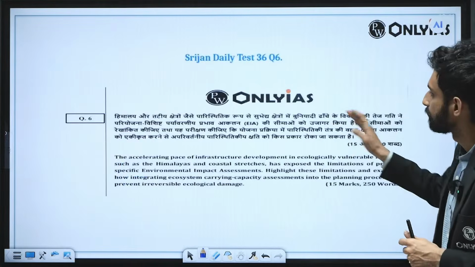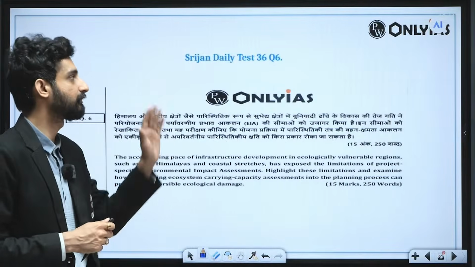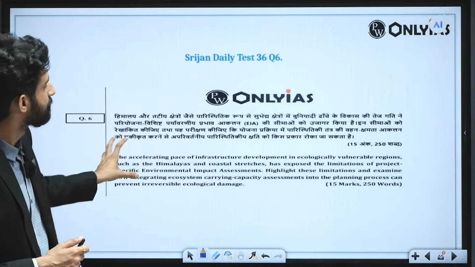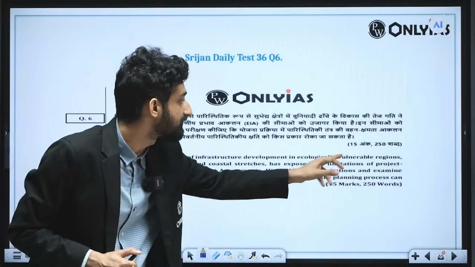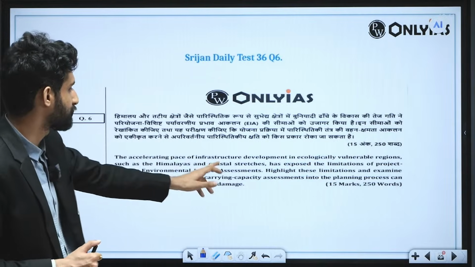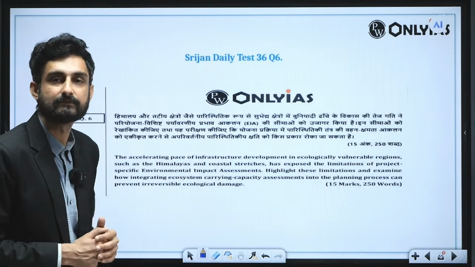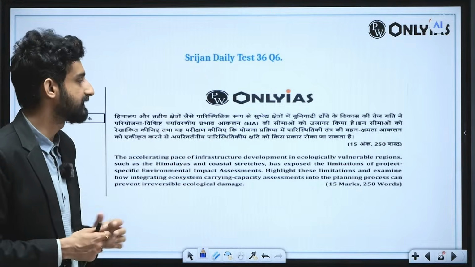So this question was also covered in our SRIJAN daily test that we were taking specifically for Mains 26 students. It was question number 6, which was more or less on the same lines. The accelerating pace of infrastructure development in ecologically vulnerable regions such as Himalayas and coastal stretches has exposed the limitations of project-specific environmental impact assessments. So this was connecting with the EIA context, but you could have used the same content here as well.